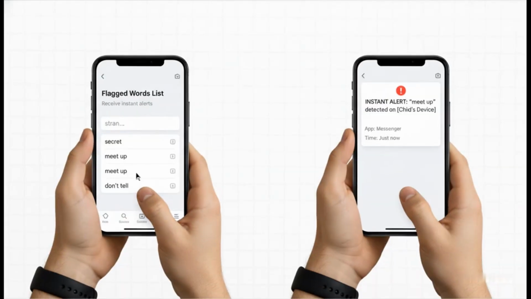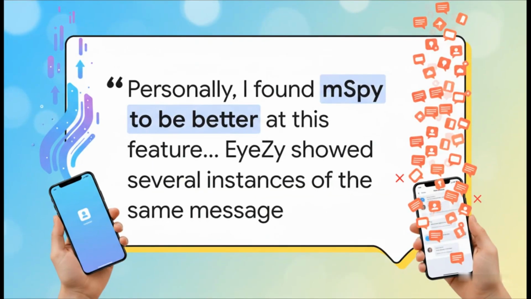Both of these apps have an incredibly powerful feature called a keylogger. Basically, you can create a list of certain words that concern you. If your child types one of those words anywhere on their phone, the system flags it and boom, you get a notification. Now, from my own experience using these, I found that mSpy's keylogger alerts are a little bit cleaner. EyeZy sometimes sent me a few notifications for the exact same message, which kind of cluttered up the dashboard, so mSpy just felt a little more streamlined there.